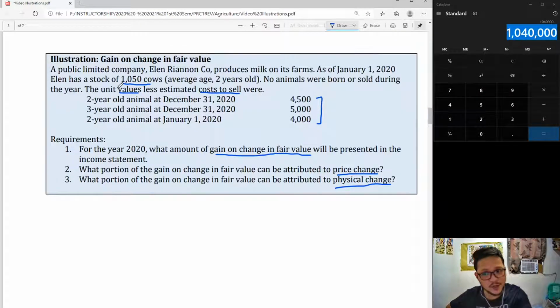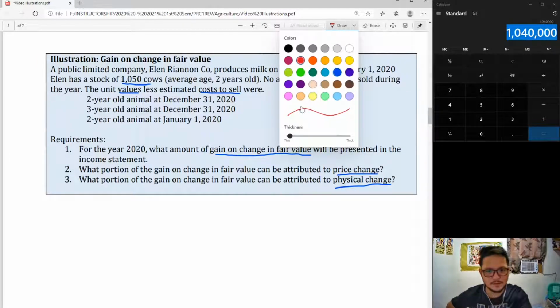I'm sorry, I forgot to edit this. This should be fair values, right? Fair values less cost to sell. For number 1, these are the figures that you should be comparing.